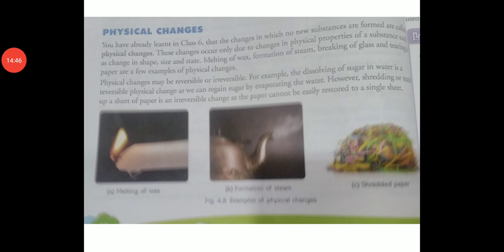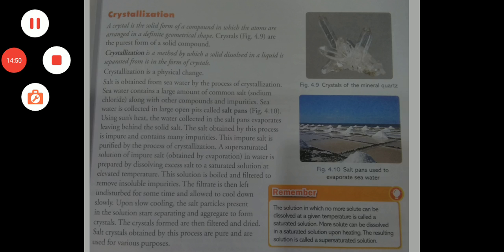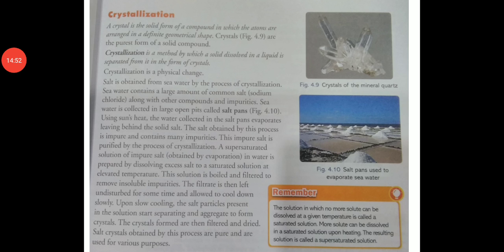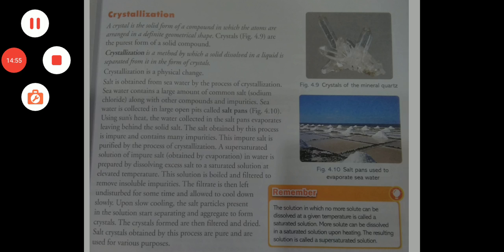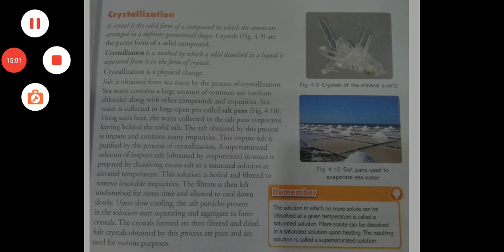Okay students, I hope you understand. Read this chapter very carefully, because this chapter is very interesting, and read this chapter from top to bottom very carefully.